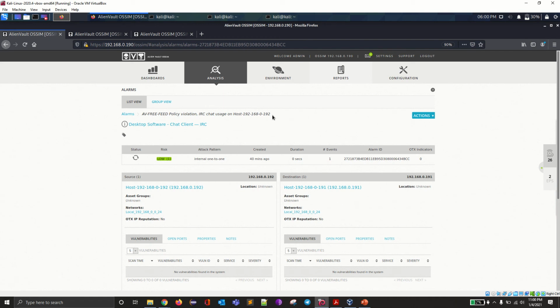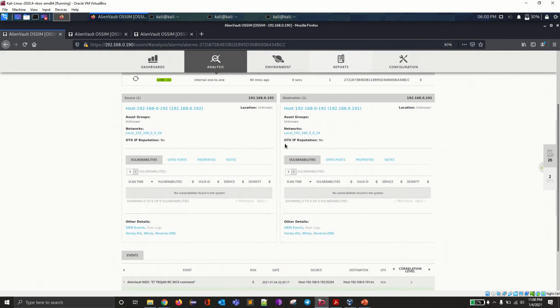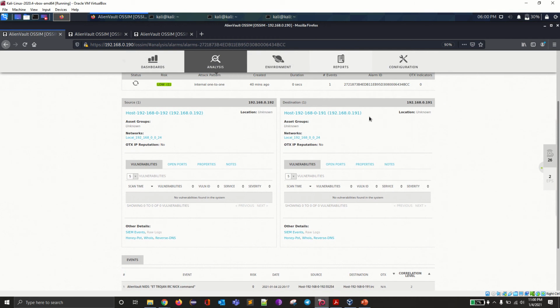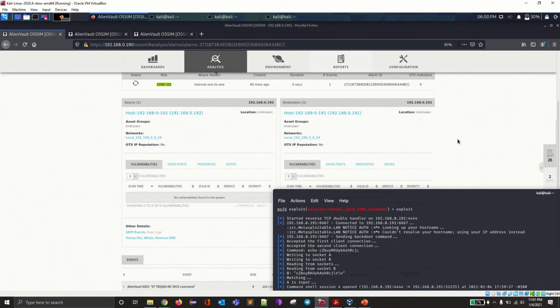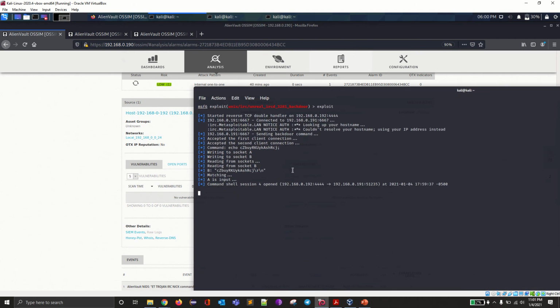Chat usage on host 192.168.0.192. This is the Kali Linux IP from where we started the attack. So this is the information of the system. This is the IP address of the target machine. So this is when we got the access to the target machine.